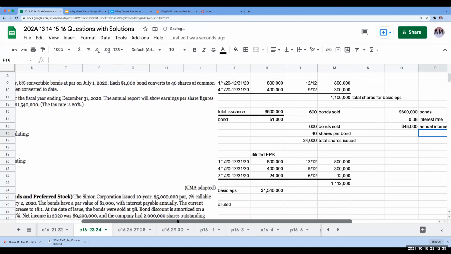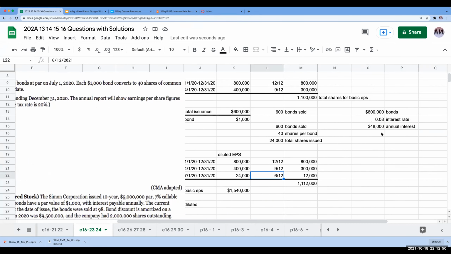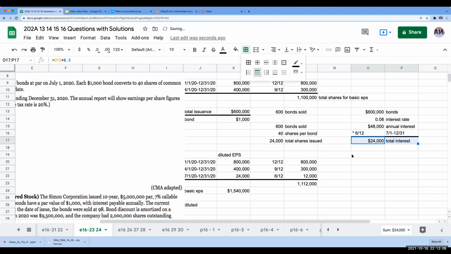But for these bonds in particular, what's the challenge? Well, I didn't have this interest outstanding during the entire year. The bonds were issued on July 1st. So similar to the 6/12 over here, I need to multiply this by 6/12, or 7/1 to 12/31. And this is going to give me a total interest amount of $24,000. So I need to add back this amount.